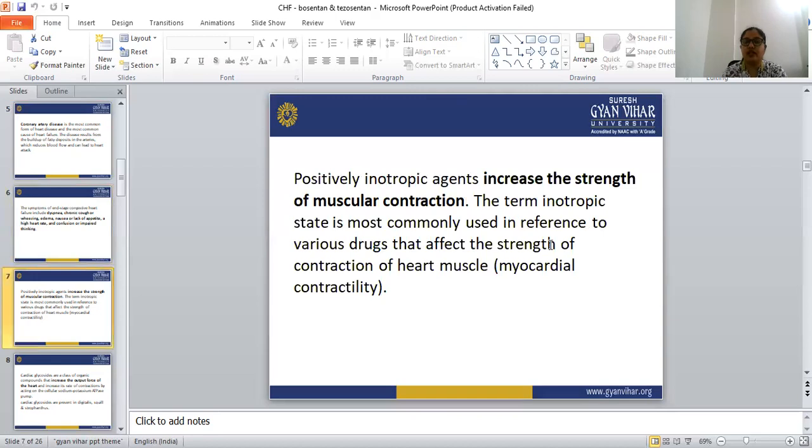So the positively inotropic agents are those drugs that increase the strength of the muscular contraction.